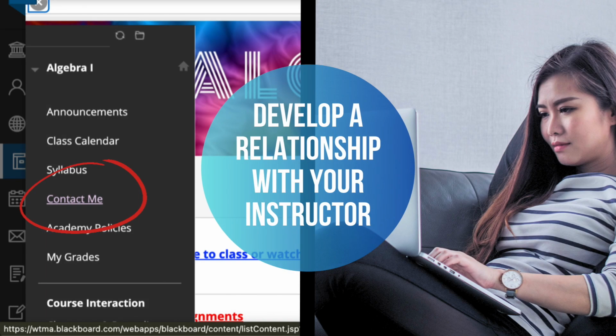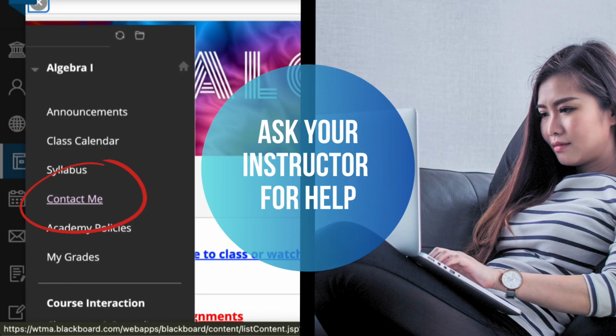Develop a relationship with your instructor. Email the instructor to introduce yourself and set up a time to meet before the semester begins. Remember, students are responsible for contacting their instructors. Don't wait for them to contact you. If you're having trouble understanding a topic, you must reach out to your instructor to ask for help.